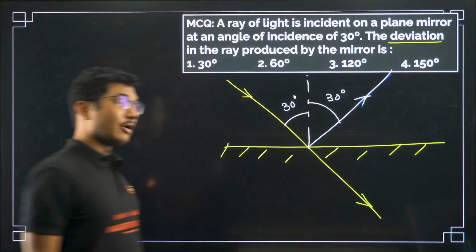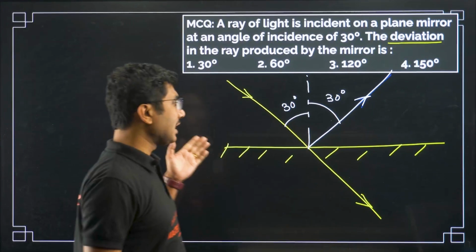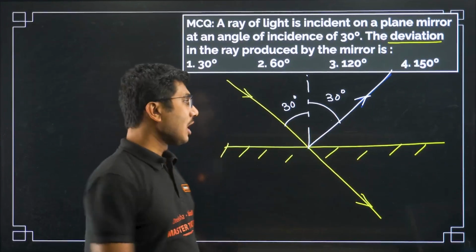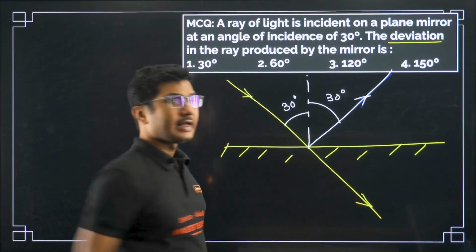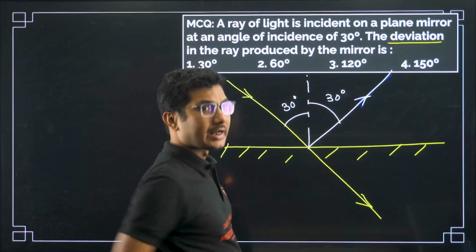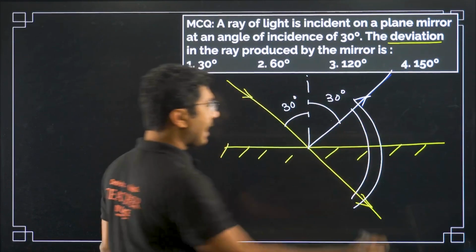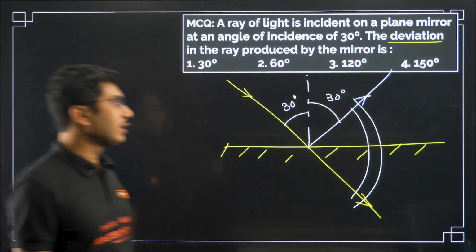Now what is the angle of deviation? Angle of deviation means if there was no mirror present, the original direction of light, and once the mirror is placed, the reflected ray of light, whatever is the angle between them, this angle is called angle of deviation. It is very important to understand.